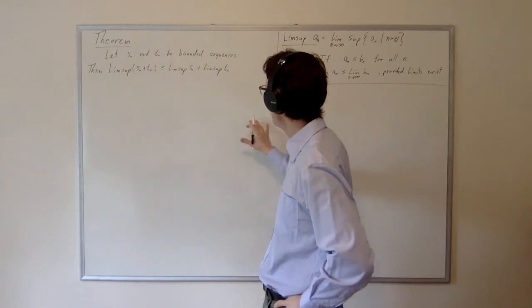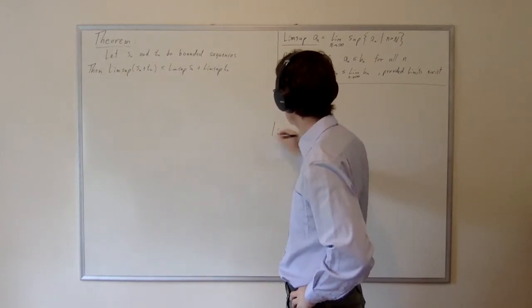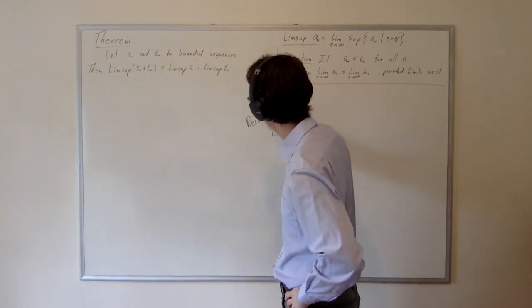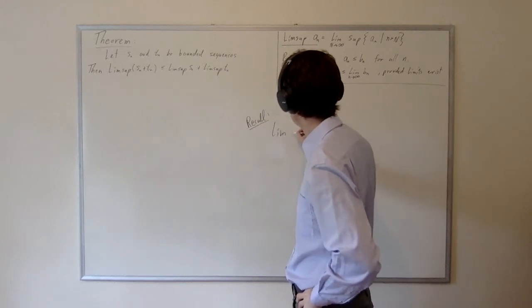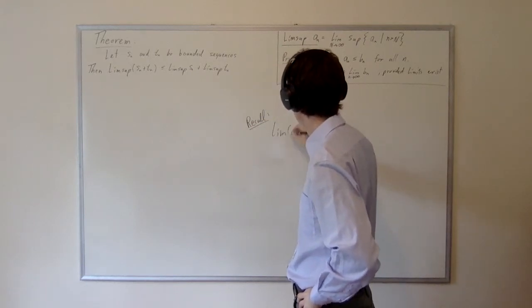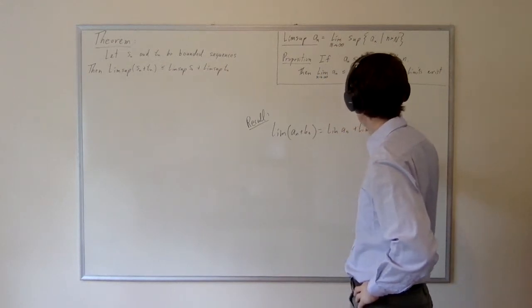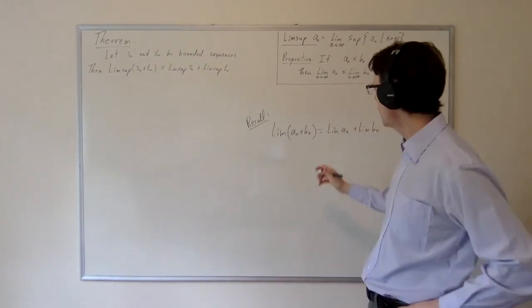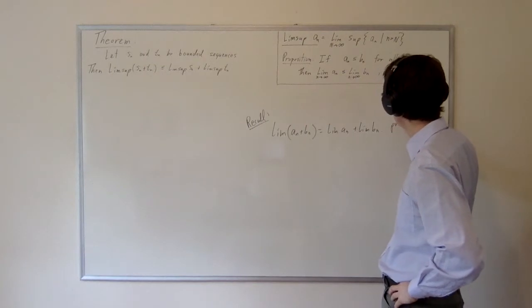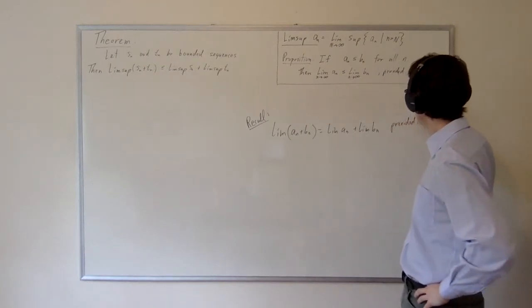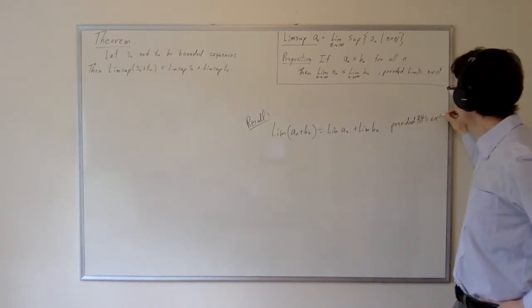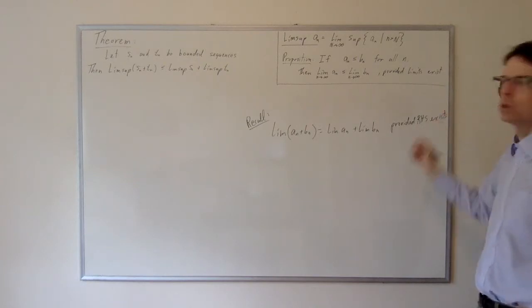First of all, we might expect an equality because we have a general statement that says the limit of a_n plus b_n is equal to the limit of a_n plus the limit of b_n, provided the right-hand side exists. And so we may expect that the same would be true of Limsups.